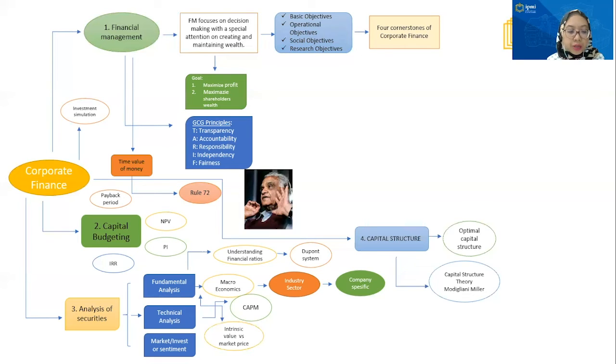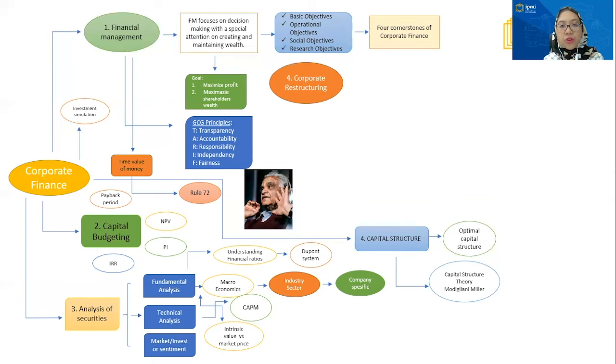And Modigliani and Miller also wrote an important paper in 1958 in which they proved that with tax deductibility of interest payments, the optimal capital structure is 100% debt. So there are also factors that determine optimal capital structure, which are tax benefit and expected cost of financial distress.